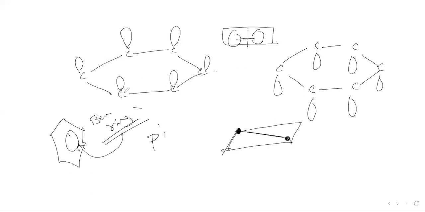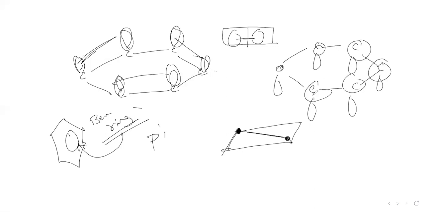That's what planar means. Planar means they are on the same level. So in benzene, these carbons are on the same level. These hybridized orbitals are on the same level, and the bonds they form are also on the same level. That means benzene is planar. And in benzene, each carbon is sp2 hybridized, and two sigma bonds are with adjacent carbon atoms.